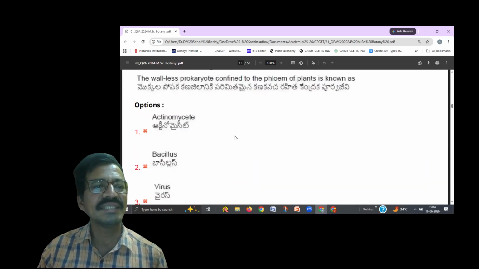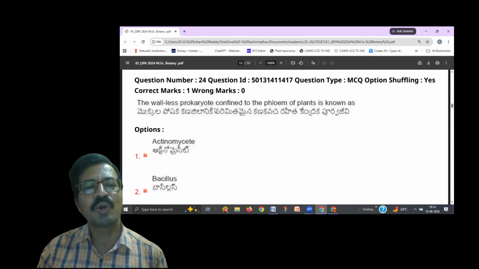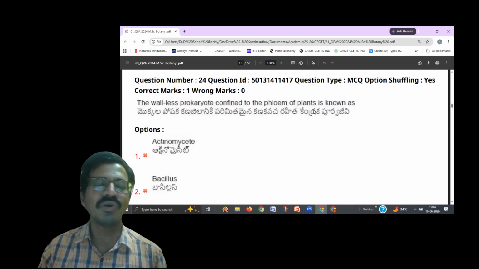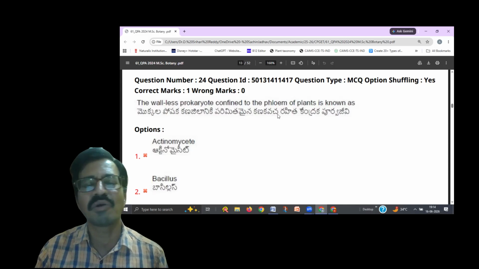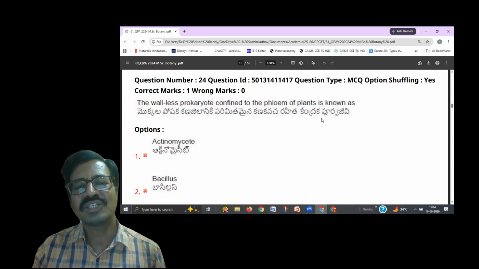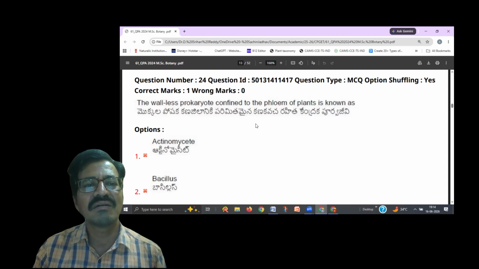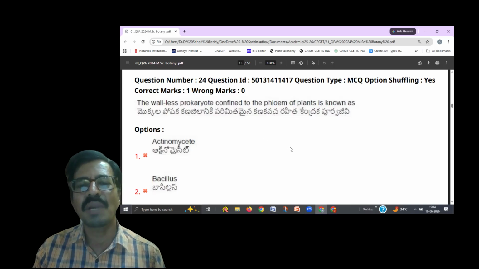So the question is about wall-less prokaryotes confined to the phloem of plants. One more thing you have to remember: in our books it is given as mycoplasma, but it should be phytoplasma.